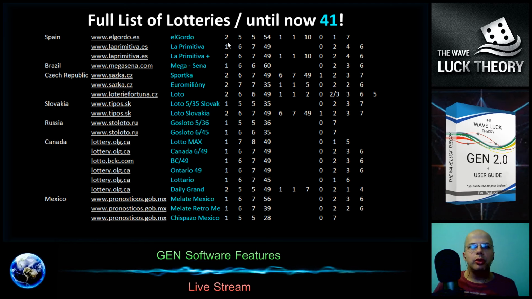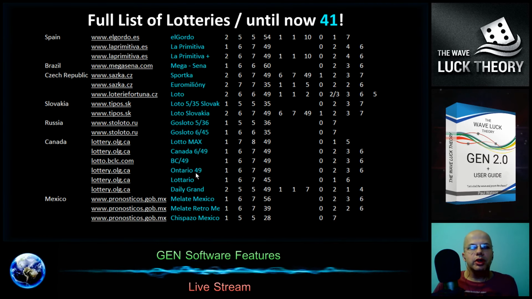So we have, for example, a lottery with 2 independent draws, where 5 numbers are drawn from 54 balls and 1 number is drawn from 10 balls. Or we have a lottery with just 1 drawing machine, where only 5 numbers are drawn from 36. And also there are lotteries where you select 6 numbers, but 7 numbers are drawn from 49.